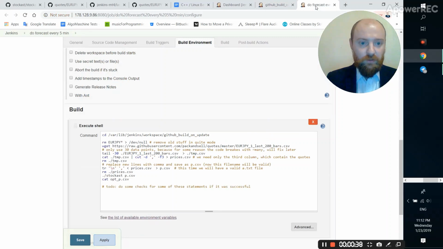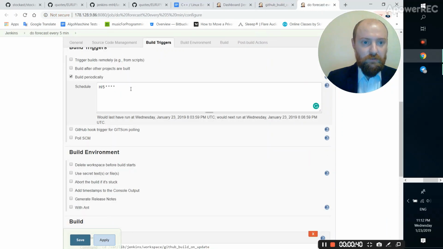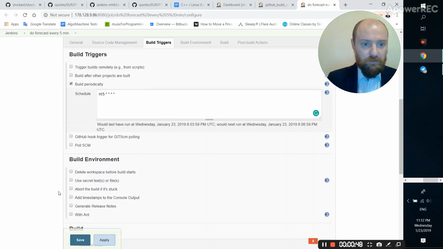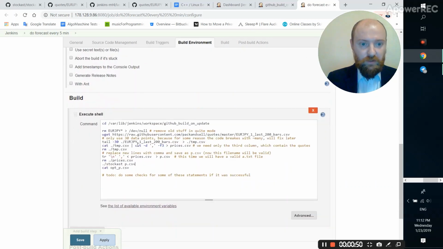The second one is basically the same thing, it's only different in that it doesn't download it, it only does the execution every 5 minutes, having the settings and build triggers, and it executes the code like that without making the file. So that's it.